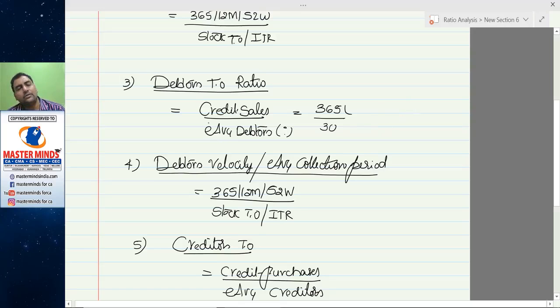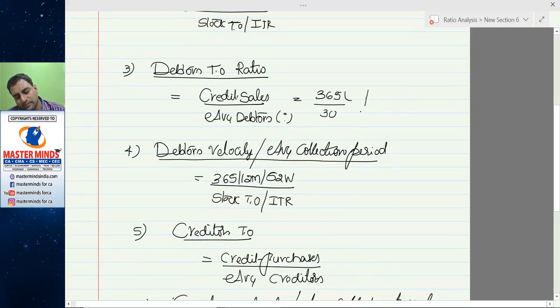So this ratio tells you the frequency of credit sales. That is how many times goods have been sold to customers. Now you have 12.17 times. This is meaningless by itself.